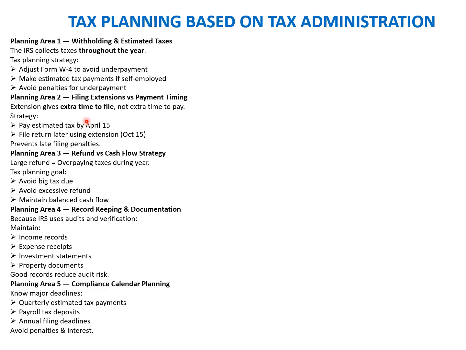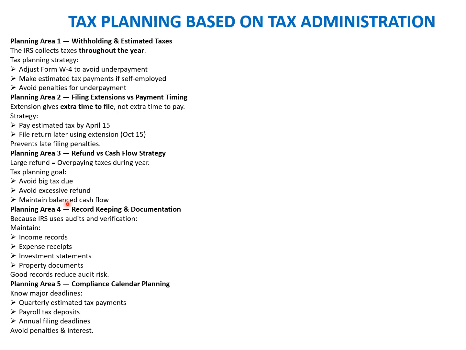The second planning area is filing extension versus payment timing. A very important concept: an extension gives extra time to file, but not extra time to pay. This is very, very important. A smart strategy includes paying estimated tax by April 15 and filing the tax return later using an extension until October 15. This helps avoid the late filing penalty and gives more time for accurate filing. Planning area three is refund versus cash flow strategy. Many people aim for a large tax refund, but this often means overpaying taxes during the year. The goal of good tax planning is to avoid a large tax bill, avoid excess refunds, and maintain balanced cash flow.